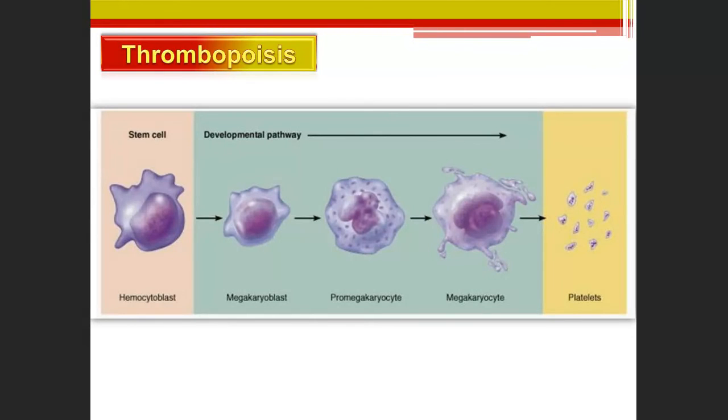These are called thrombopoiesis. But what I am expecting from you second years is that you should know the components of the blood: formed elements and plasma. In formed elements, erythrocytes, leukocytes, platelets, and how they look. In white blood cells, the different types: neutrophils, eosinophils, basophils, monocytes, lymphocytes. These are the cells which you should know, which we are going to ask in the exam. So that much if you know. So blood cells, hematopoiesis: this is a very, very important chapter.